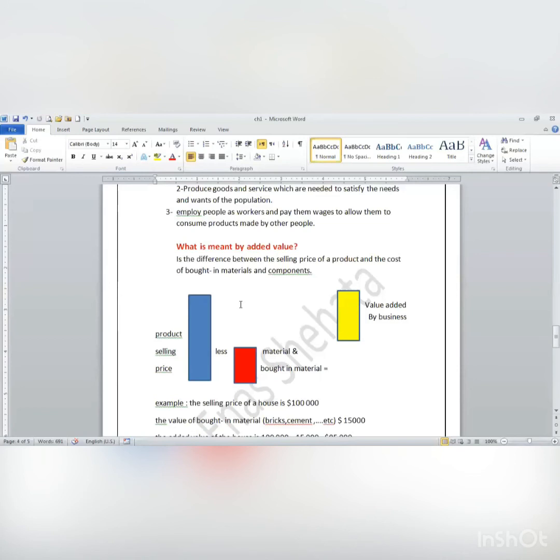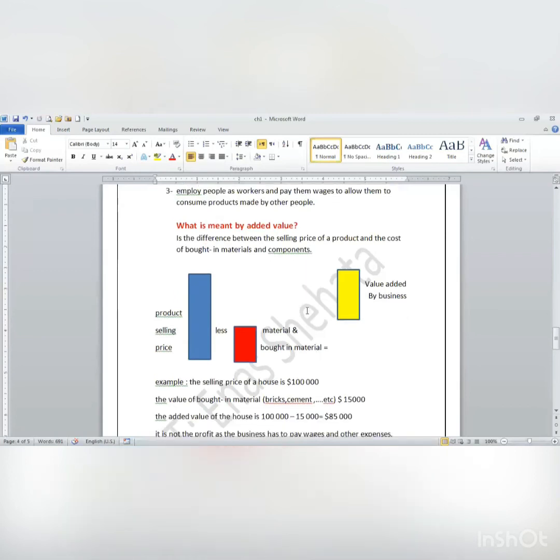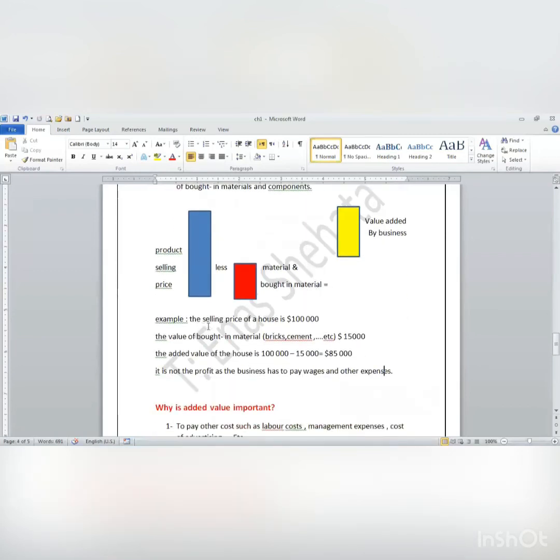So I can say that added value, the yellow one, is the difference between the product's selling price and the cost of bought-in materials and components. Example: the selling price of a house is $100,000.